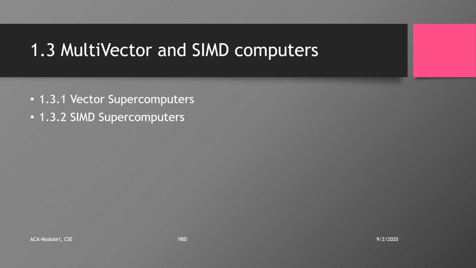So in this section, that is the multi-vector and the SIMD computers, we will see the supercomputers and the parallel processors for the vector processing and data parallelism. So here we will classify the supercomputers as pipelined vector machines using a few powerful processors which are equipped with the vector hardware, or another one is the SIMD computers which are emphasizing the massive data parallelism. So we will look at the vector supercomputers and the SIMD supercomputers.